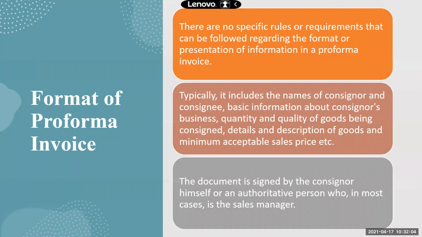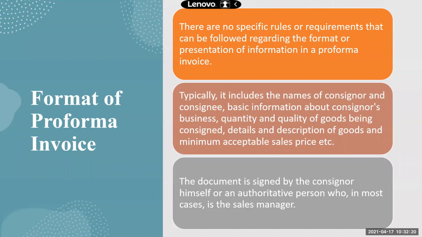There are no specific rules or requirements that must be followed regarding the format or presentation of information in a pro forma invoice. So they mean to say that there are no specific guidelines on how a pro forma invoice should appear.